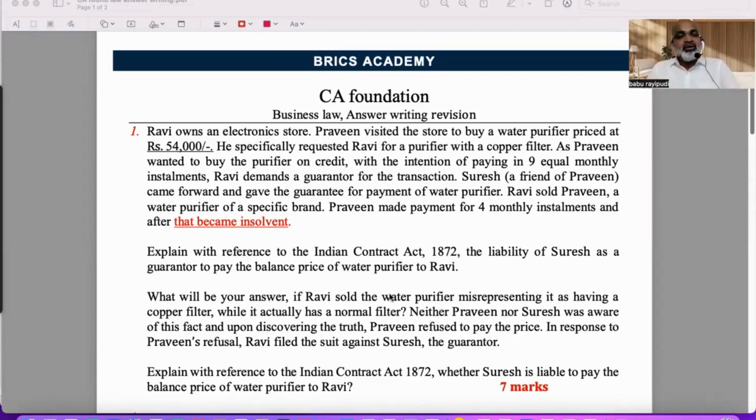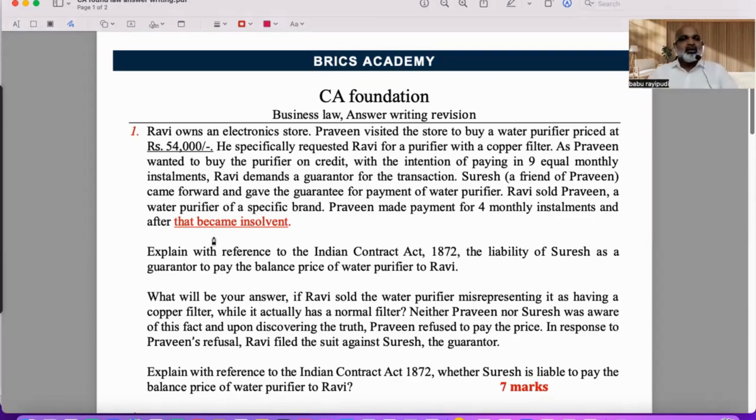All right. And when you're reading the question itself, make sure you try to understand what exactly the concept connected to that paragraph, connected to that case law. That is very, very important. See, I'm reading now the first case law. I'm trying to tell you how to write the answer, and I'm also trying to tell you exactly what is the method to be followed by a CA Foundation student when it comes to the law subject. All right. Shall we start now?